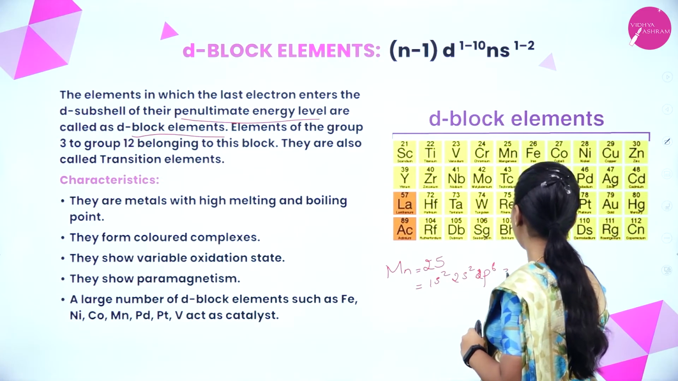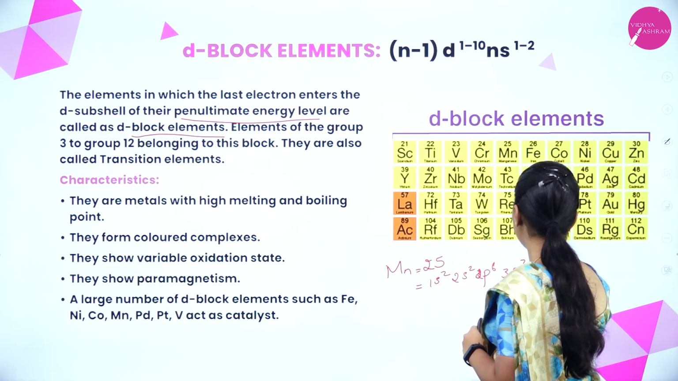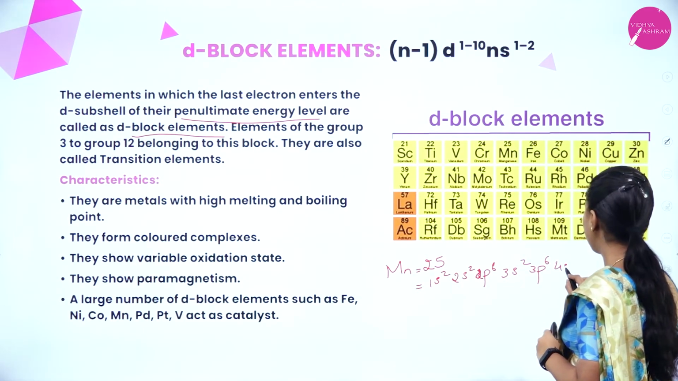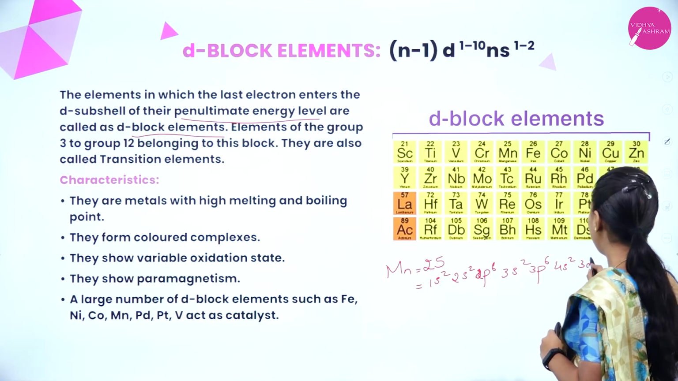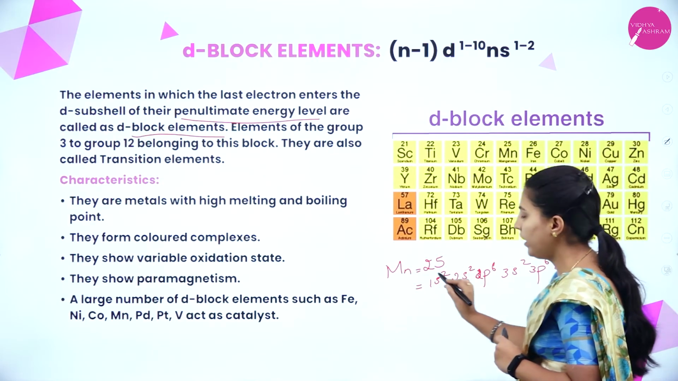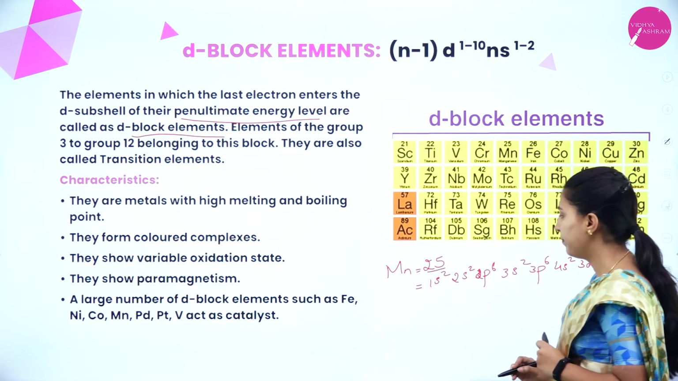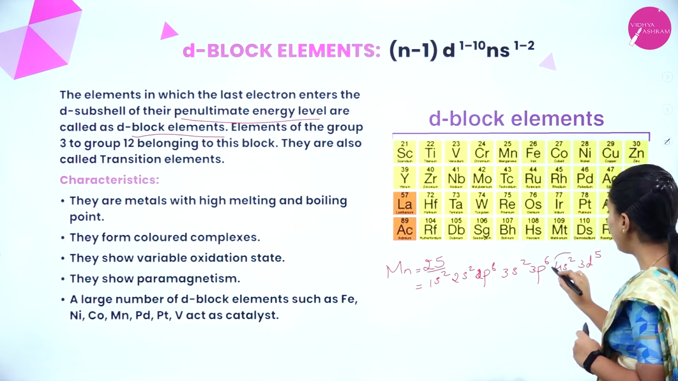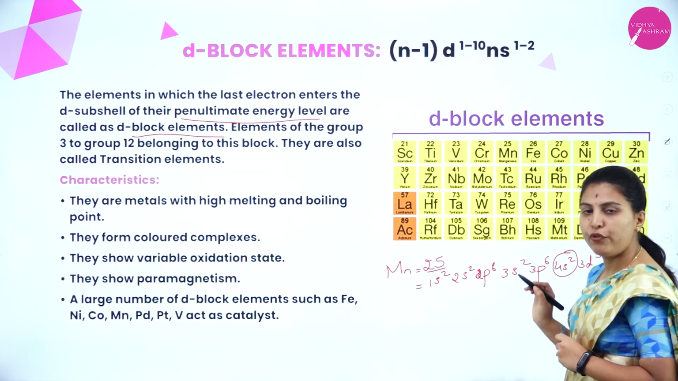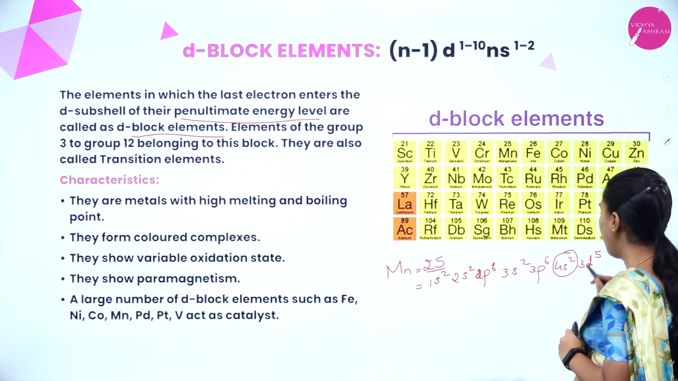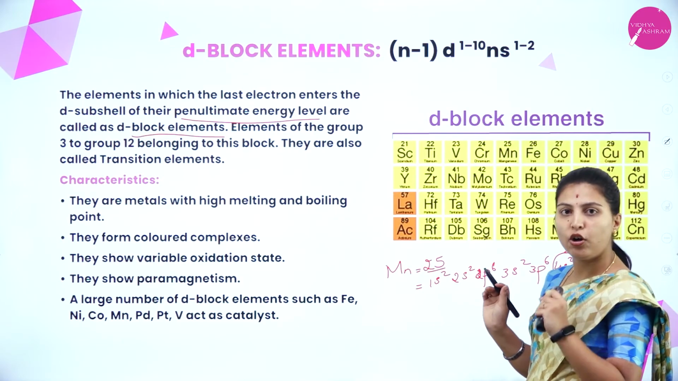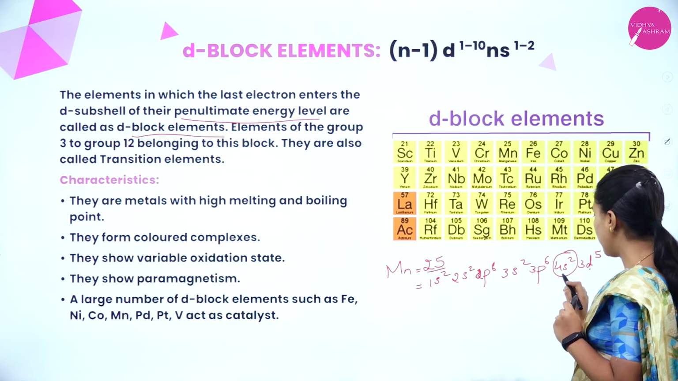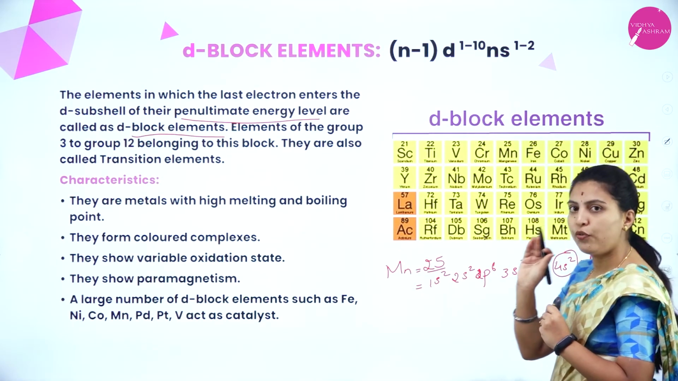2p6, 3s2, 3p6, 4s2, 3d5. If we add, we get overall 25. See here, 4s is the outermost energy level, but the last electron is reaching the 3d orbital. This is the outermost energy level. This is the last but one energy level.